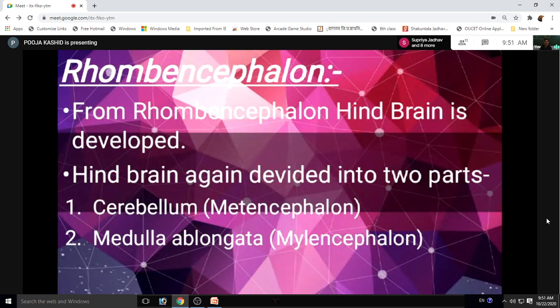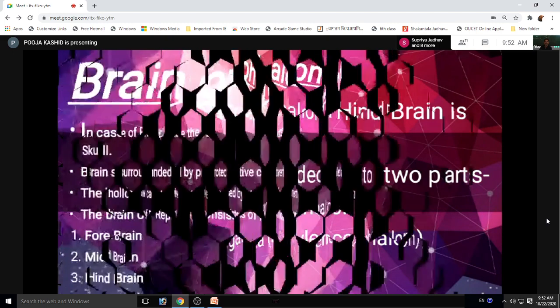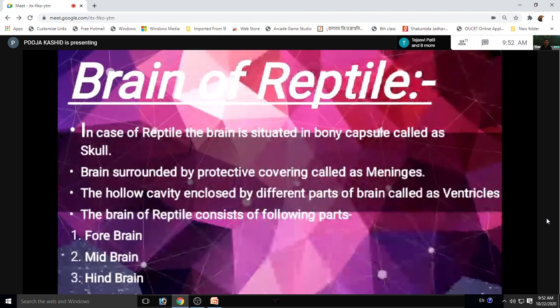So we can see the main topic of this chapter, that is brain of reptile. In case of reptiles, the brain is situated in a bony capsule called skull. Brain is surrounded by a protective covering called meninges. The hollow cavity enclosed by different parts of brain is called ventricle. The brain of reptile consists of the following parts. First is forebrain, second is midbrain, and third one is hindbrain.